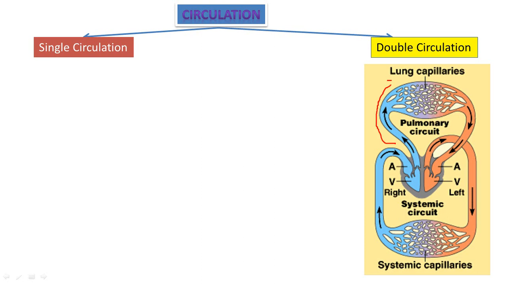This is carbon dioxide gas, that is deoxygenated gas. CO2 is passed from the heart to the lungs. From all parts of the body it is passed to the heart, and from the heart it is passed to the lungs. That is the reason we call them lung capillaries. And from the lungs, oxygenated blood is passed to the heart, once again to the heart.